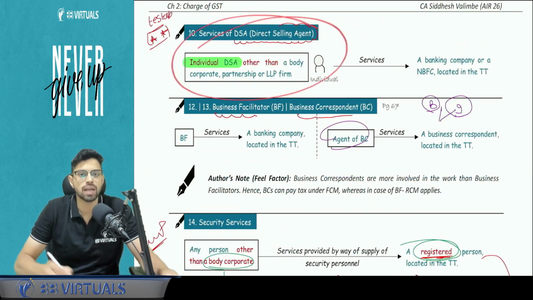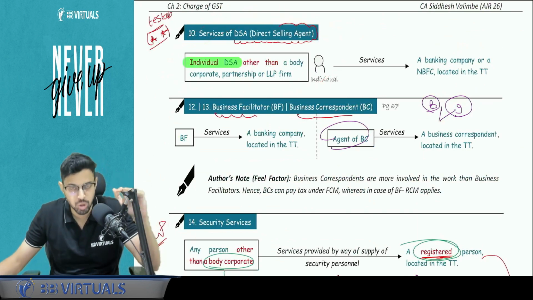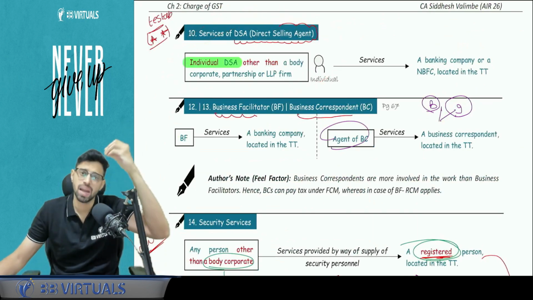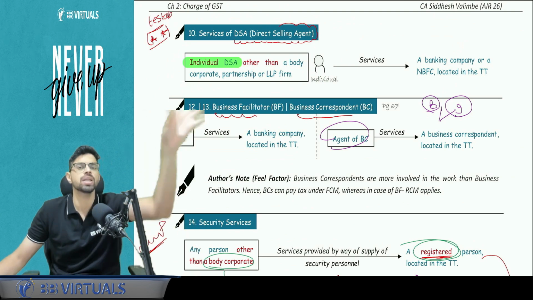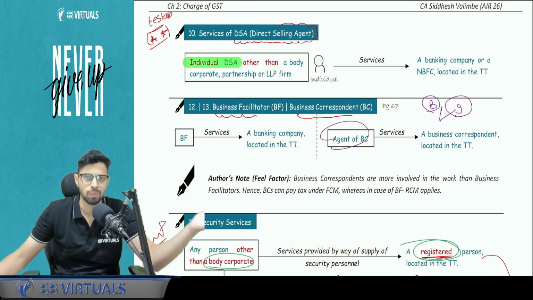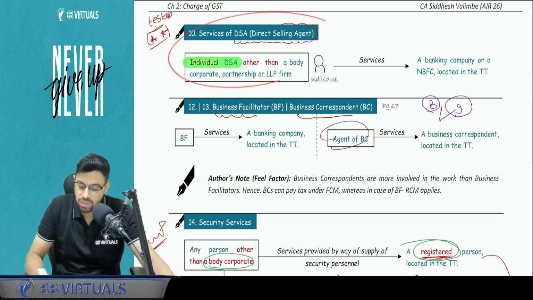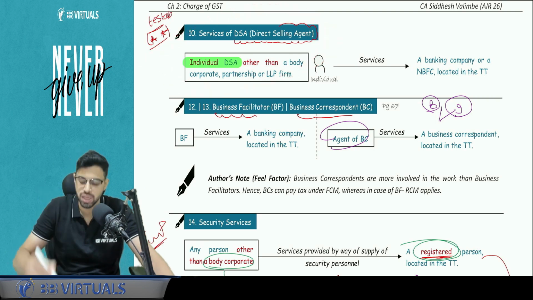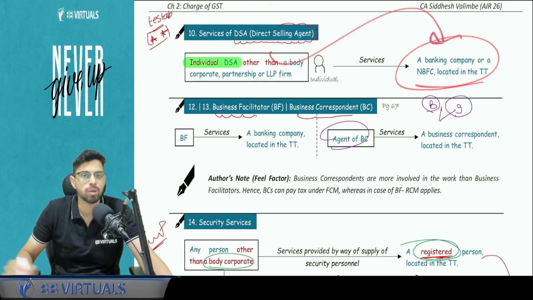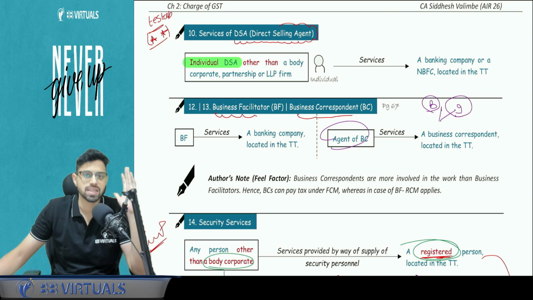Direct selling agent, the RCM applies only when the person giving is an individual. Recovery agent, insurance agent, they can be individual or other than individual. Let's say a company is providing the recovery services through its own people. That is also covered there. But here specifically the law says individual selling agent, if giving services to a banking company or NBFC company, then it will be taxable under RCM.